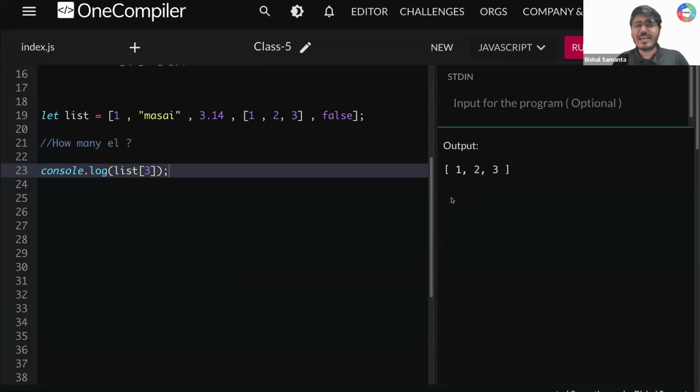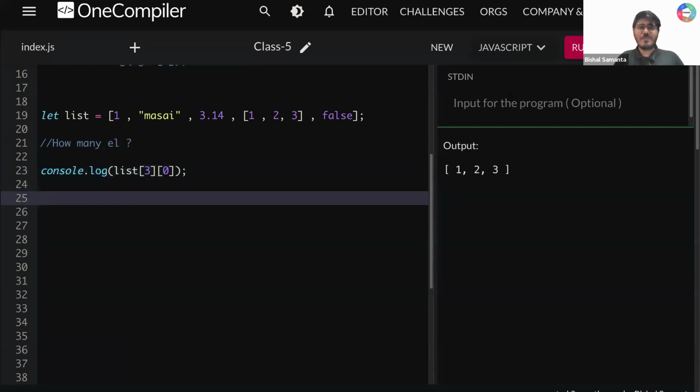Okay, now can I give you one more question? Can you tell me, guys, what will be my output now if I write something like this? Okay, now tell me one thing, guys. Many of you are writing the correct answer. That's great. So tell me one thing. List of 3. What will it give me? So list of 3 will give me 1, 2, 3. Is that? ये एक छोटा सा array है. Okay, now if I do indexing, how can I do? So this is index 0, this is index 1, this is index 2.